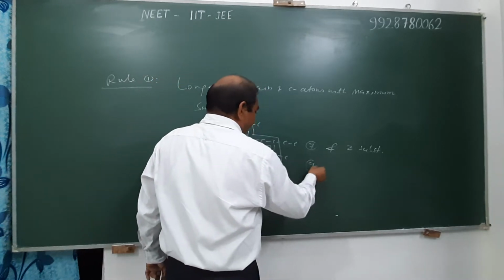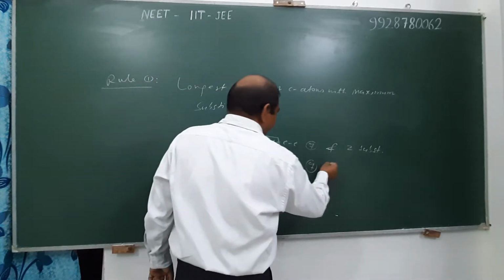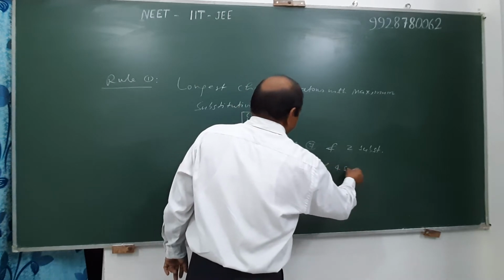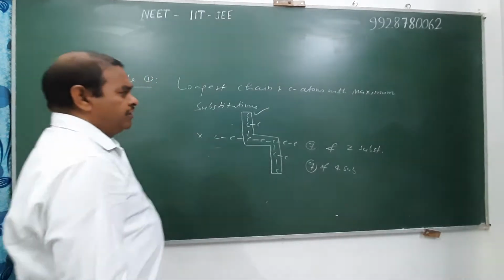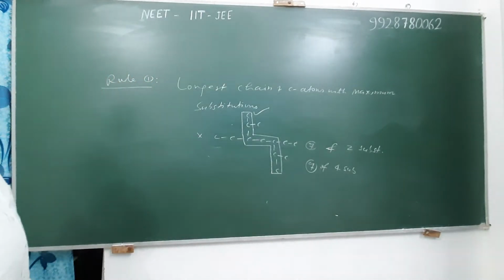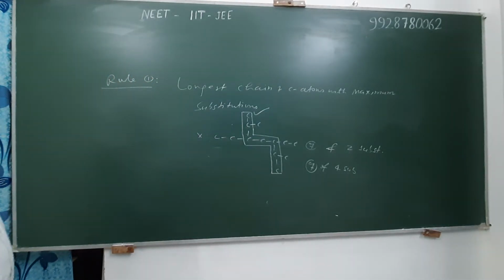So 7 carbon atoms in the principal chain and 4 substituents. Therefore, the second chain is correct and the first is incorrect. Rule first: we select the longest chain of carbon atoms with maximum substitution.